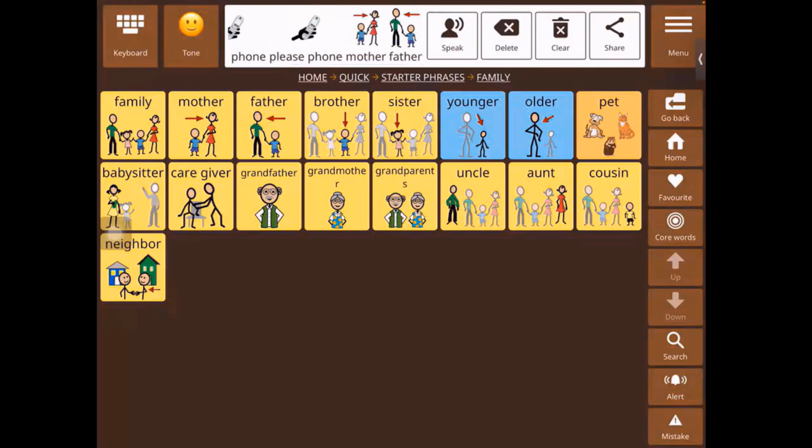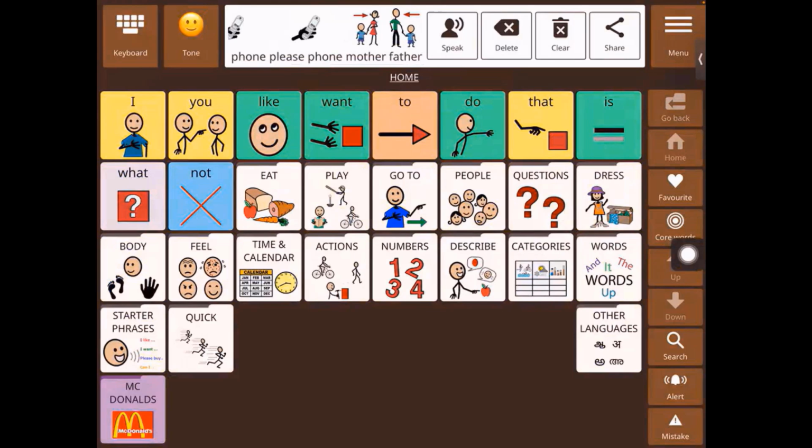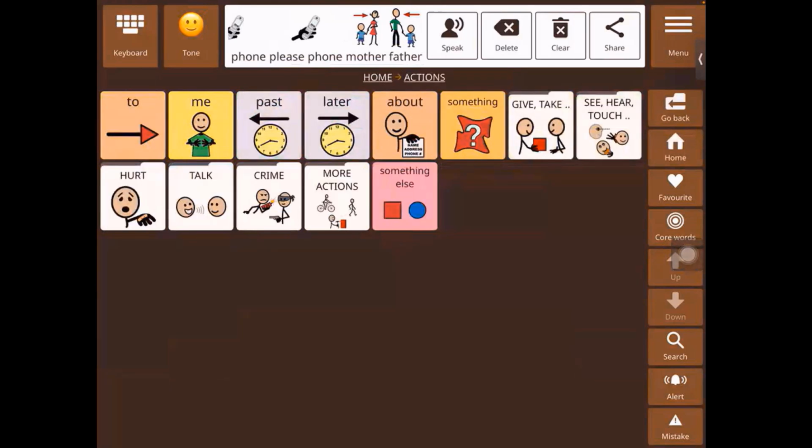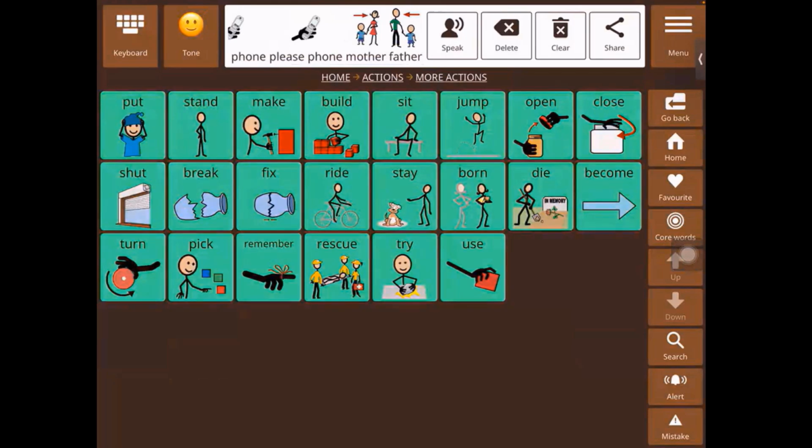Now we're going to move on to the second action. For that, home, I'm going to go into the actions folder. Actions. More actions.